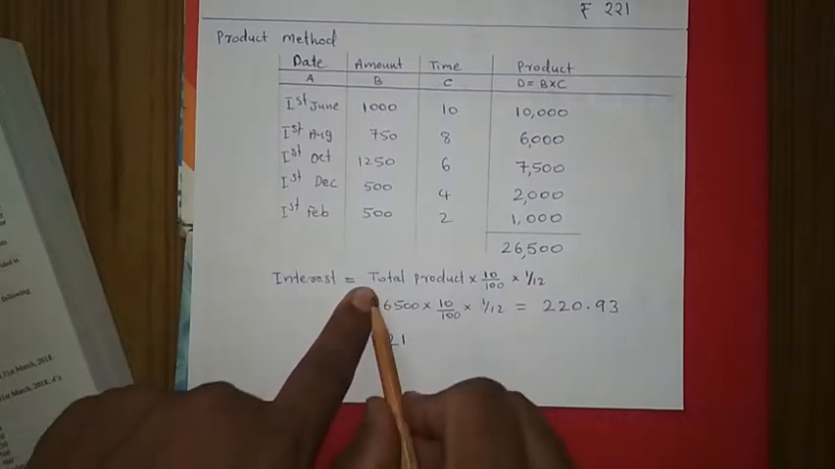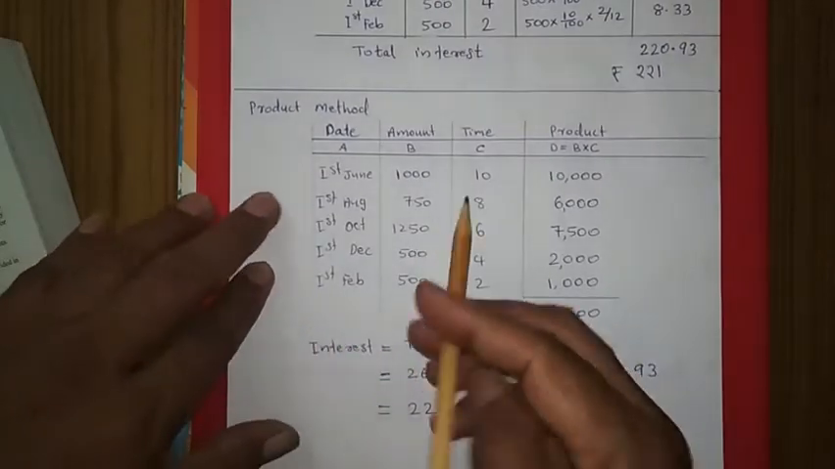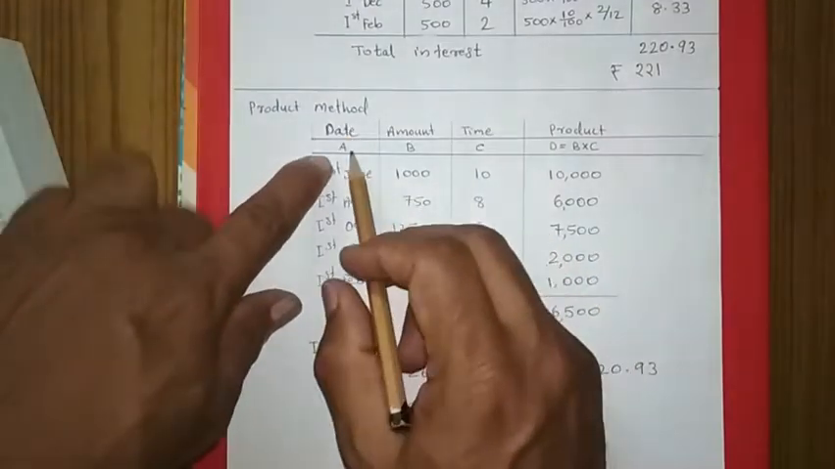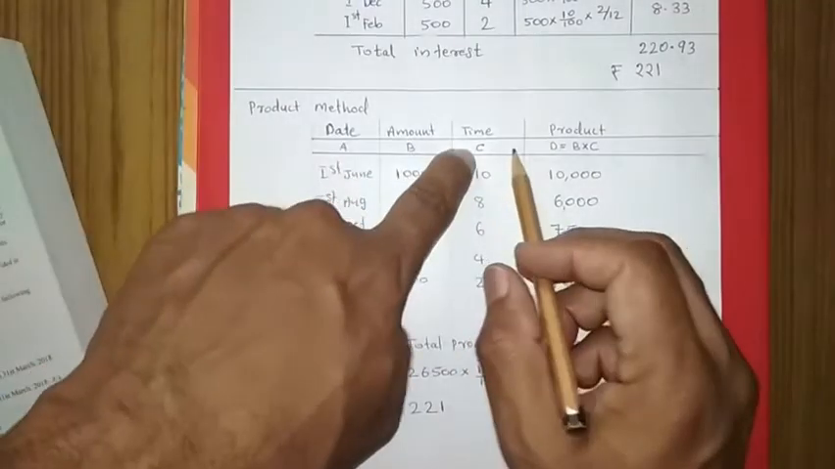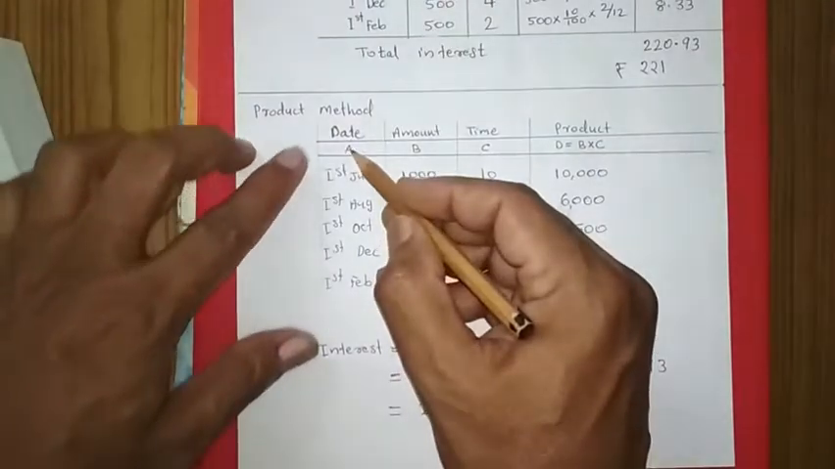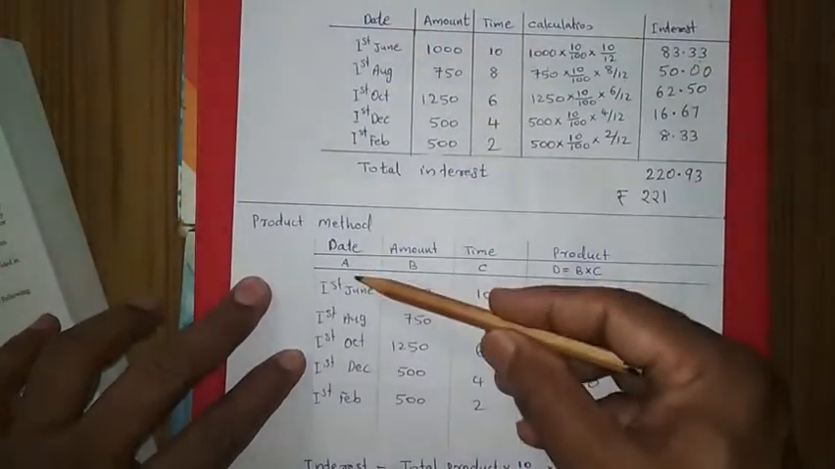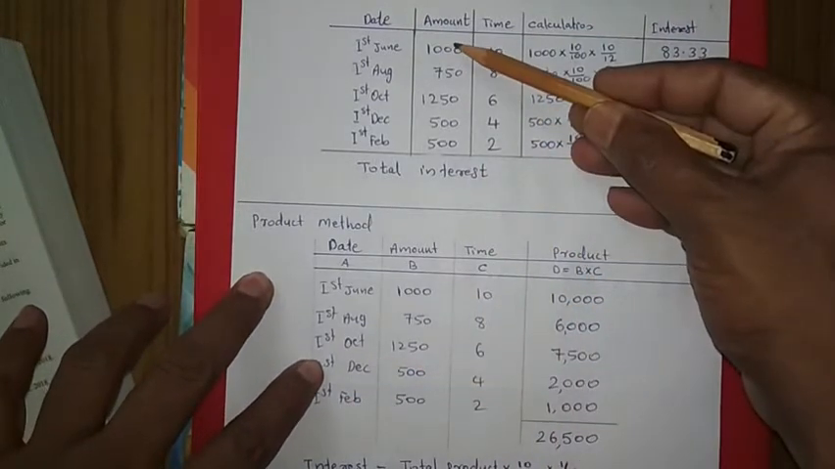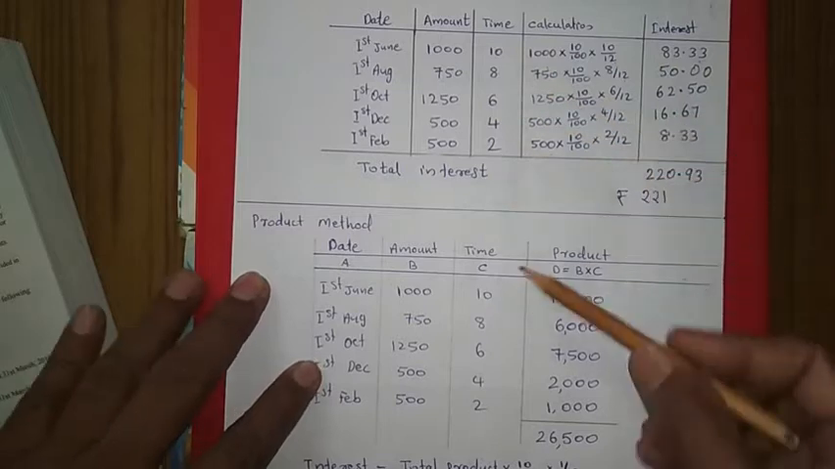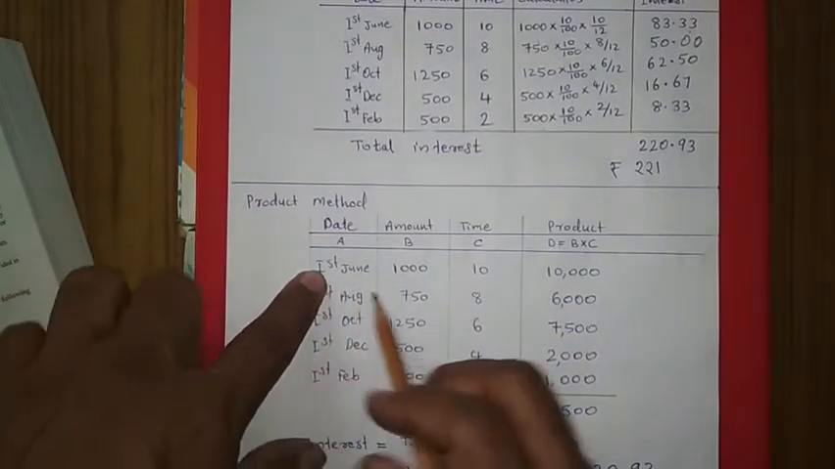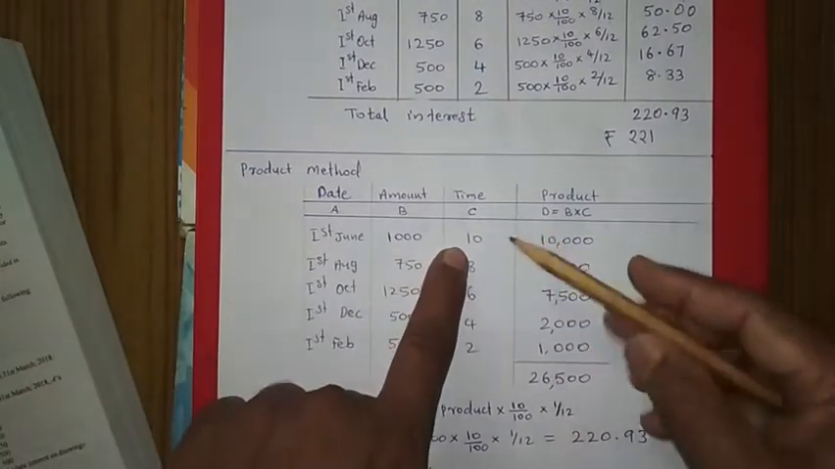Then what is the total product? For that we can see the table. Here, for the first column I have given the name: it is column A, column B, column C. In the A column we wrote the heading date, the same dates as in the previous question. Amount also, like the simple method, we wrote here. Time also, like the previous one, is calculated from 1st June to the end of the accounting year. How many months are there is calculated and written there.